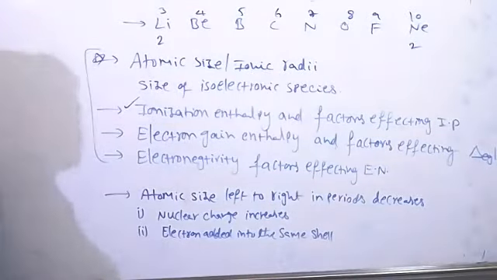Next, groups we'll see. Size of the atom increases down the group. So here you can see some values also, ionization enthalpy values, but no need to memorize them. It is enough if you just know those values.